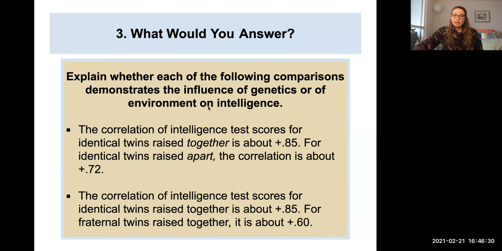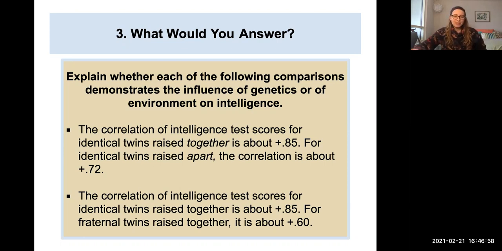So in the first case, we're looking at the correlation of intelligence test scores for identical twins raised together, which is about positive 0.85. For identical twins raised apart, the correlation is about positive 0.72. So what is that one telling us that intelligence is more based on? Is that looking more at the genetics or at the environment?